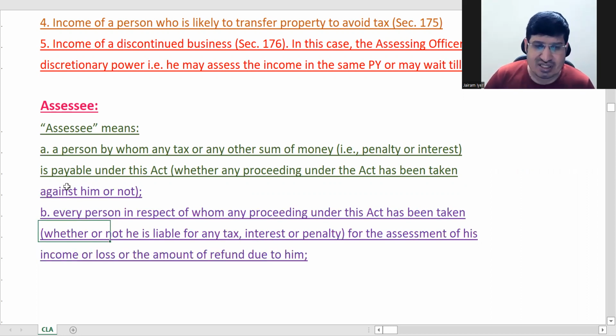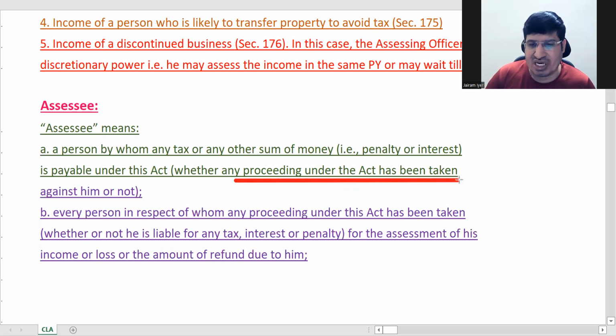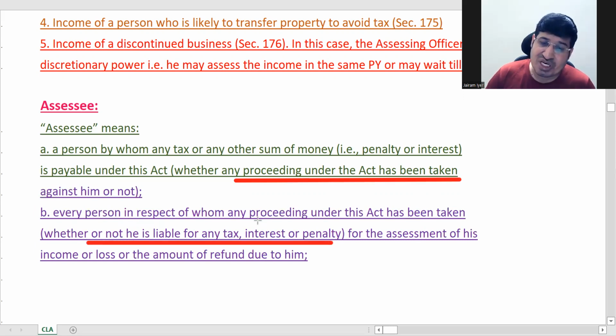Now, second point B says it is the reverse of point A. Here they said whether proceeding is taken or not, a proceeding is immaterial. Here they are saying that he is not liable to pay any tax, but still a proceeding has been taken. He has got a notice. He has no tax to pay, interest or penalty, nothing is there. But he has got a notice, then he becomes an assessee.